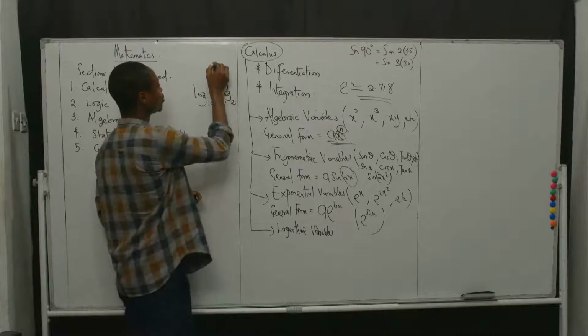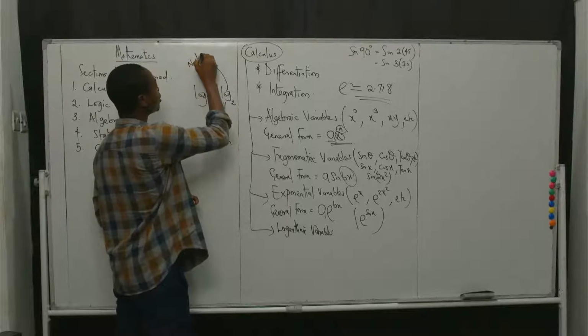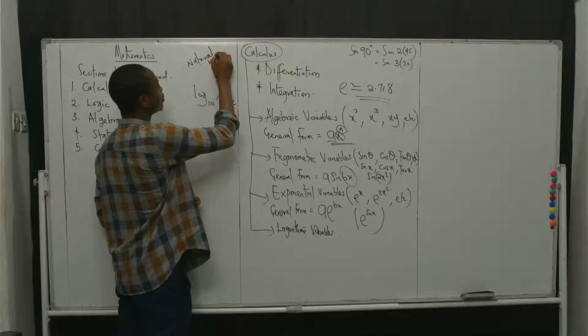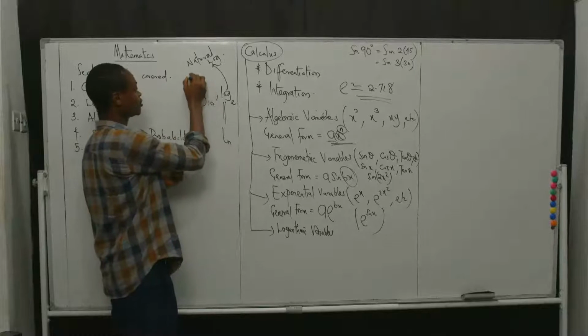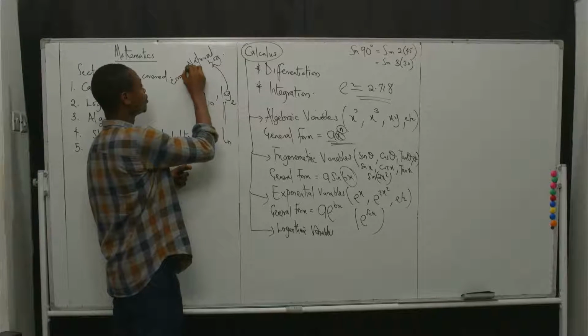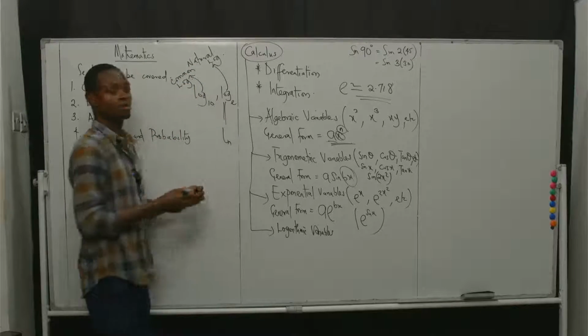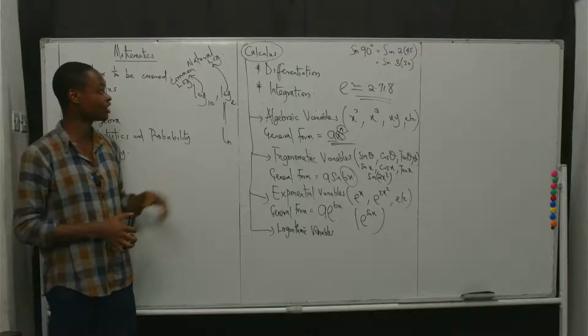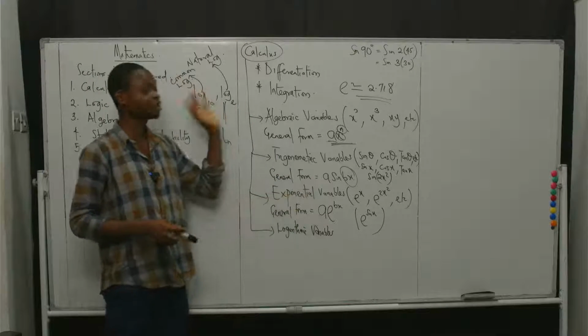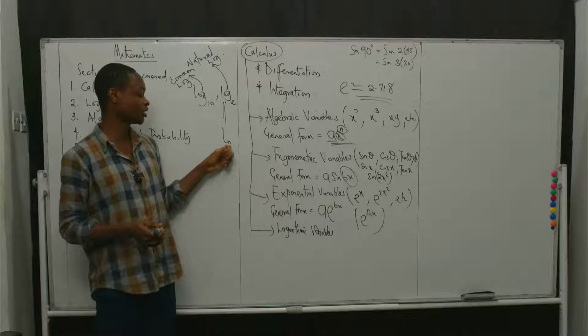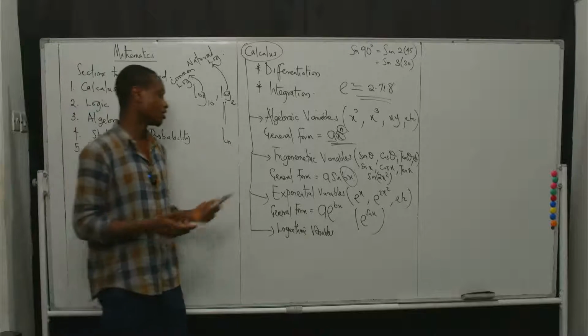So this is called the natural log, where this one is usually called the common log. So those are very, very important things. And we can define the logarithmic variable based on these two.